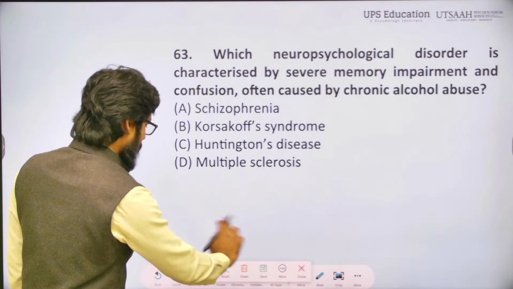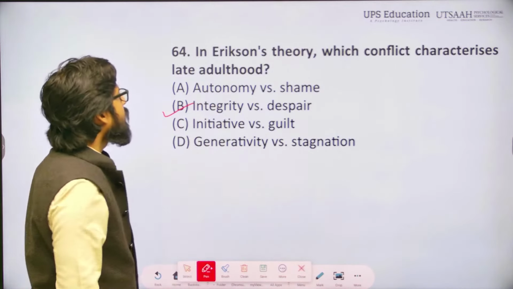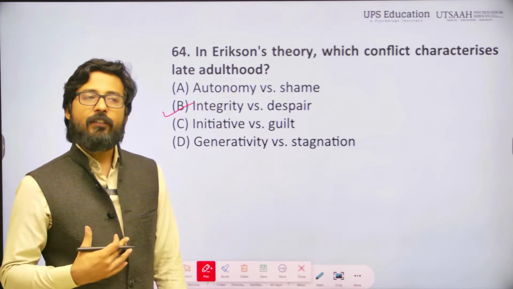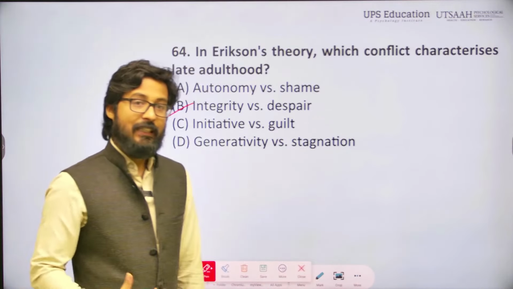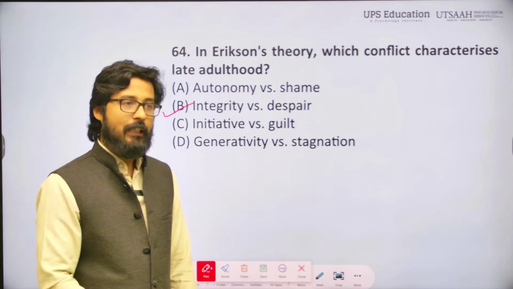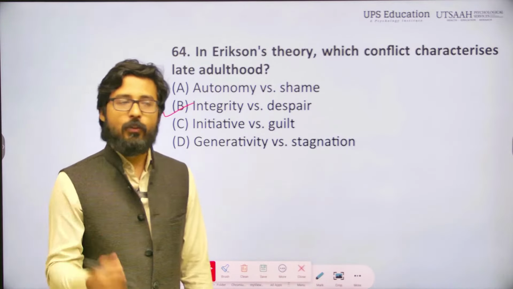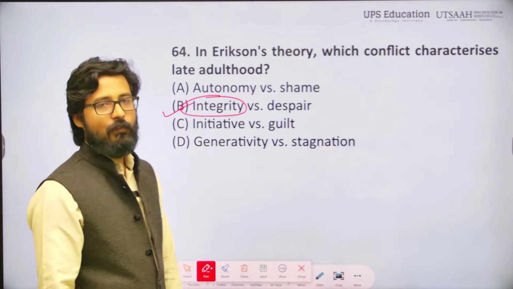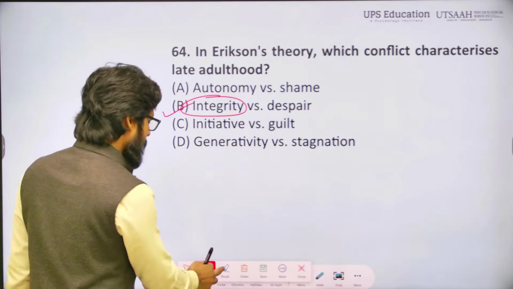Integrity versus despair. Why am I mentioning it? Because whenever we are talking about late adulthood, the individual is reflecting on their life, on what they did in the past. If they think, I achieved something unique, my life was useful and successful, I contributed to my family, society, and nation, and my achievement is unique, in those situations they will develop integrity rather than despair. The correct answer is B, integrity versus despair.